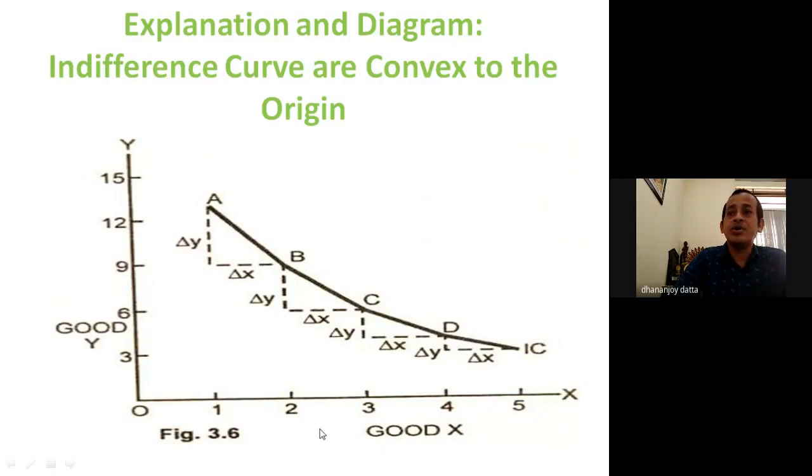As the preference for good x is increasing, good y is diminishing. That is what we can see here.